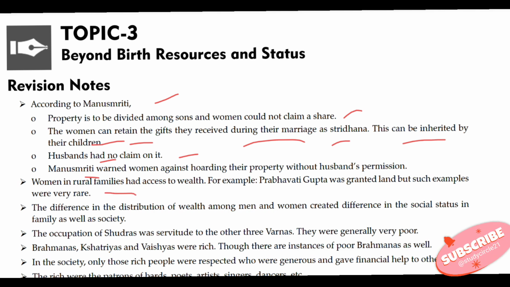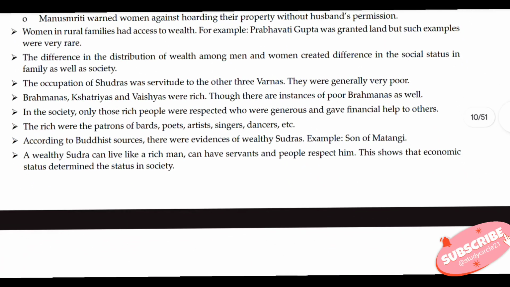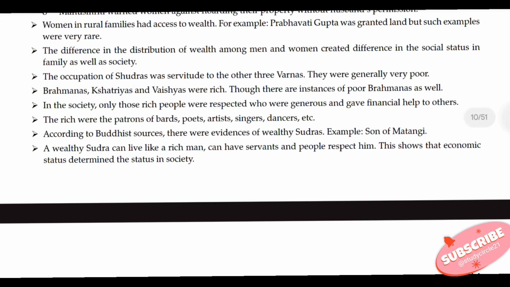Manusmriti warned women against hoarding their property without husbands' permission. Women in rural families had access to wealth. For example, Prabhavati Gupta was granted land, but such examples were very rare. The difference in the distribution of wealth among men and women created difference in social status in the family as well as society. The occupation of Sudras was servitude to the other three Varnas. They were generally very poor. Brahmanas, Kshatriyas, and Vaishyas were rich, though there are instances of poor Brahmanas as well.